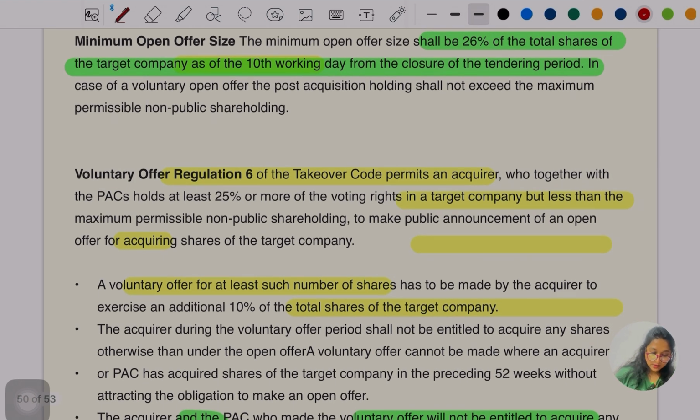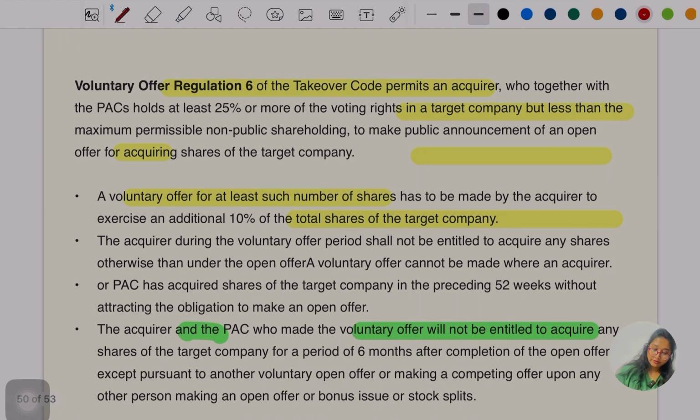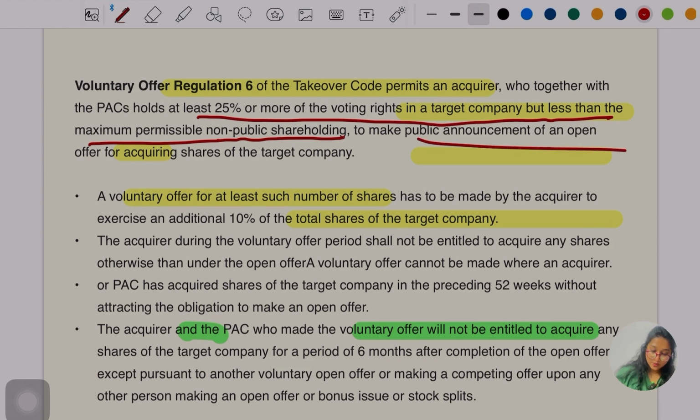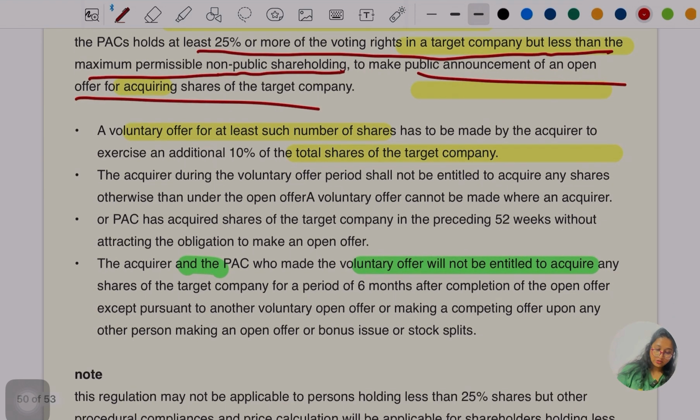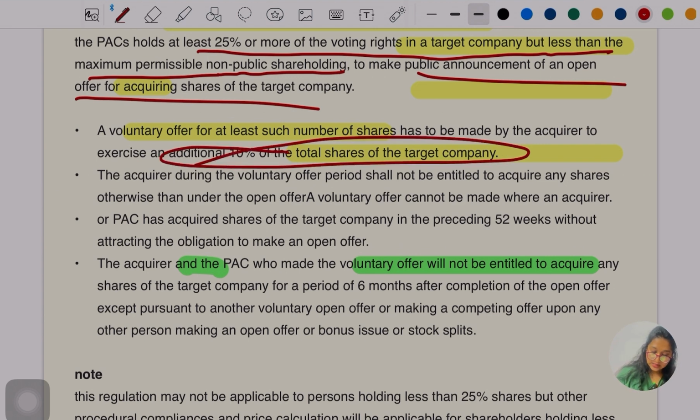Okay, and in case of a voluntary open offer, the post-acquisition holding shall not exceed the maximum permissible non-public shareholding. What about the voluntary offer? As per Regulation 6 of the Takeover Code, an acquirer who together with PAC holds at least 25% or more of the voting rights in the target company but less than the maximum permissible non-public shareholding may make a public announcement of an open offer to acquire shares of the target company. A voluntary offer has to be made for at least such number of shares as would take the acquirer up by an additional 10% of the total number of shares of the target company.